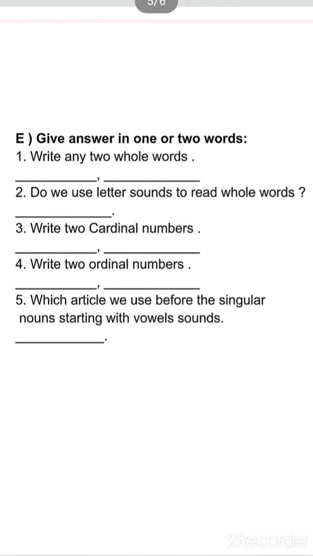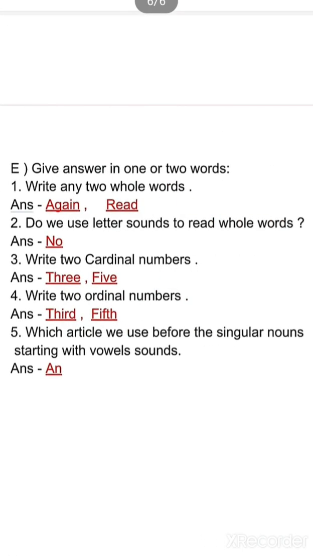Last question is, which article do we use before a singular noun starting with a vowel sound? When a noun starts with a vowel sound, we use an before it. So we will write an.